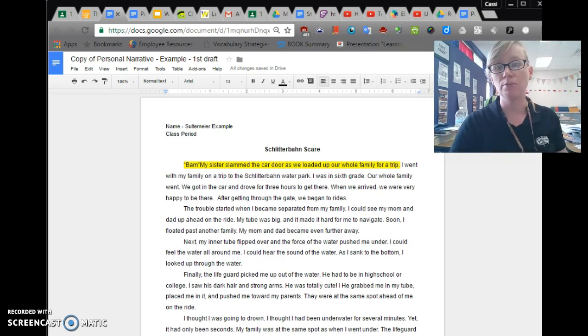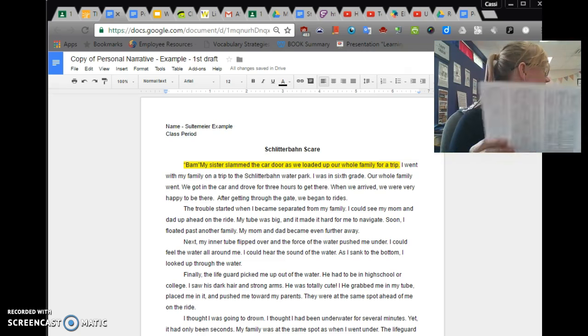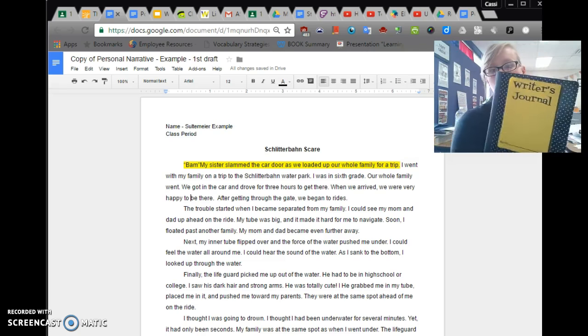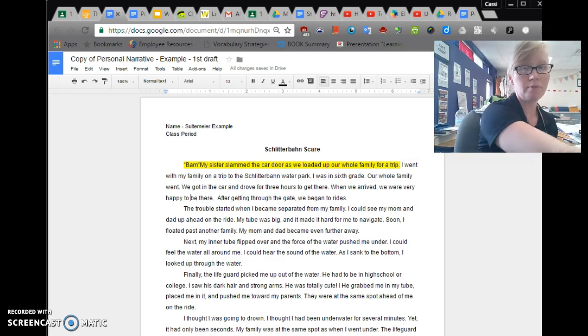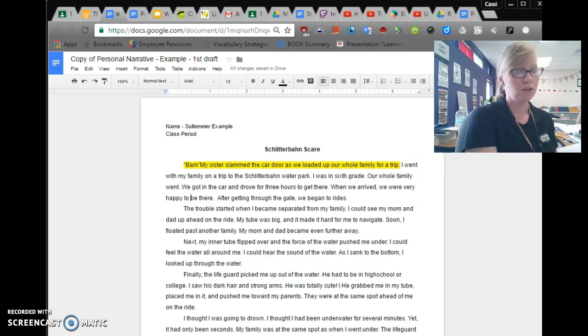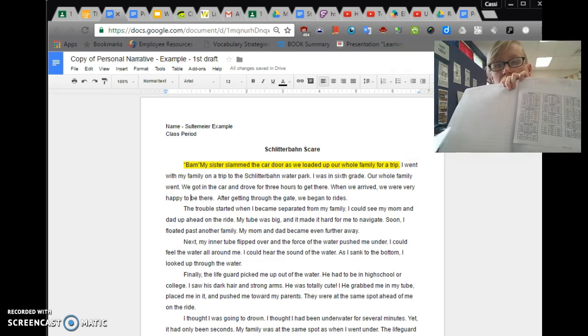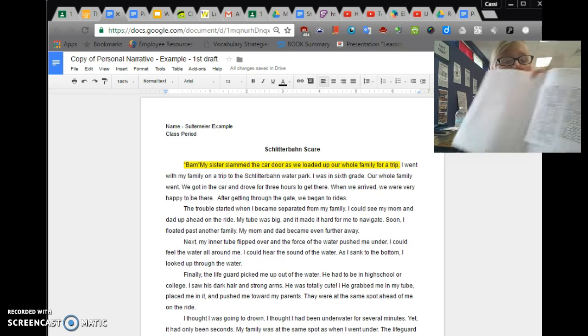Both of these items should either be in your station or I may have extras at the back of the room. And I want you to glue it in your writer's journal. So find your next blank page and glue this on a page. I labeled it specific verbs. Okay, so I have mine glued in right here. Now I have a good list of verbs.